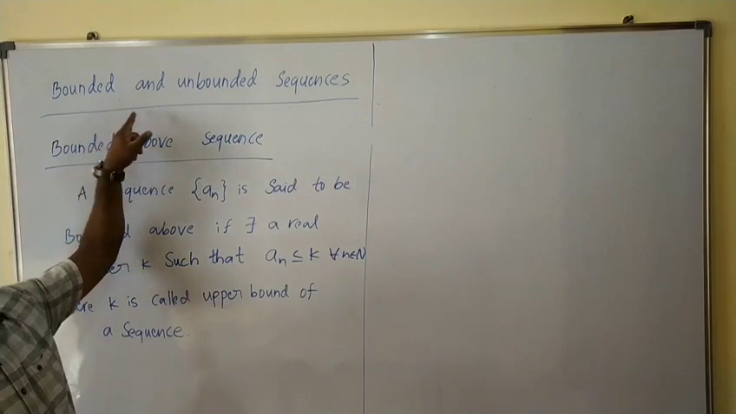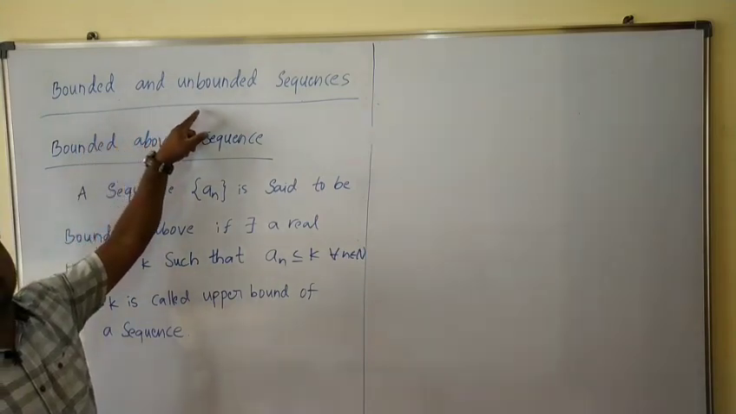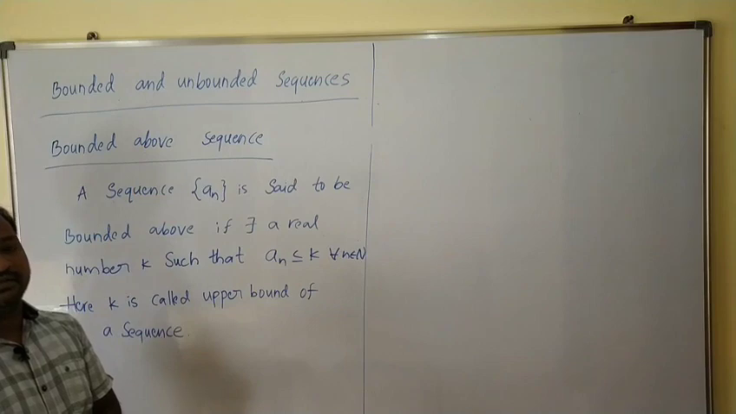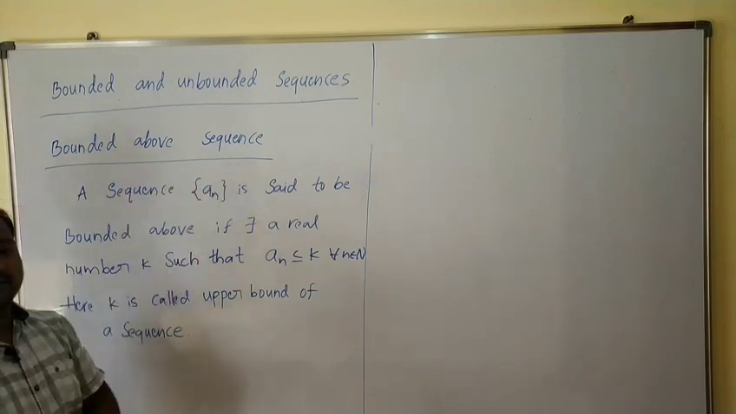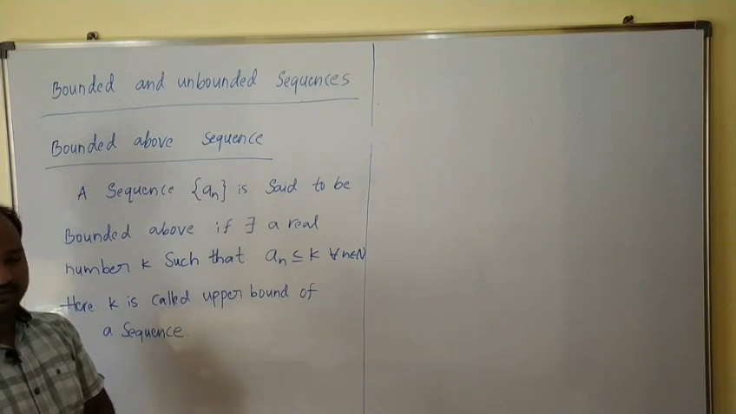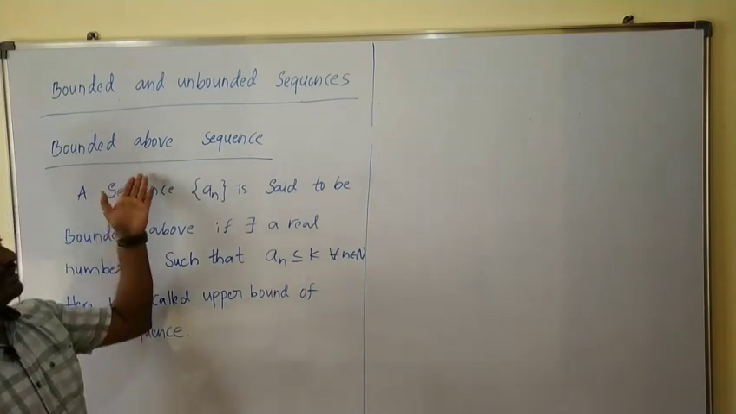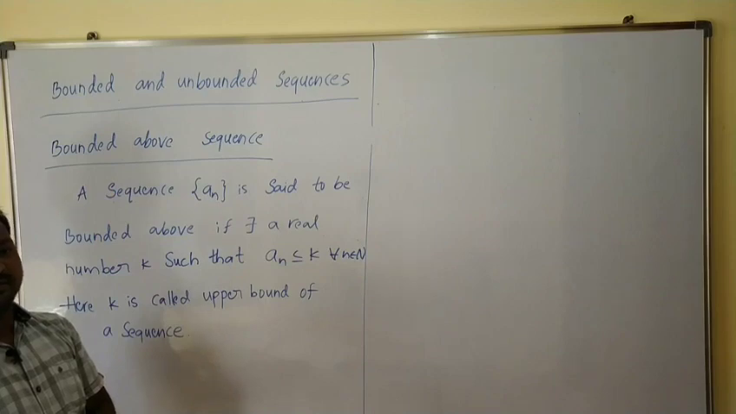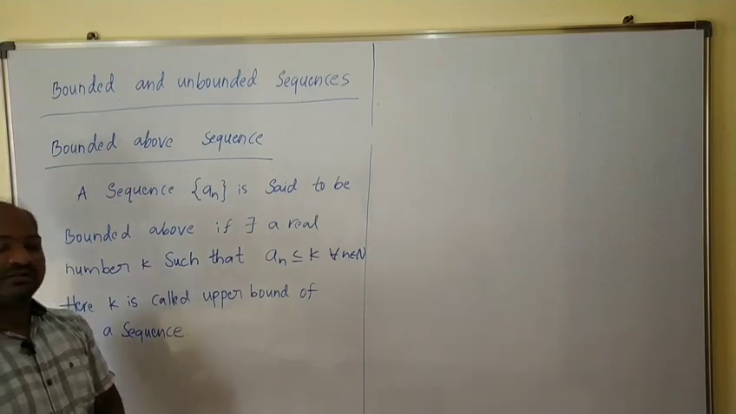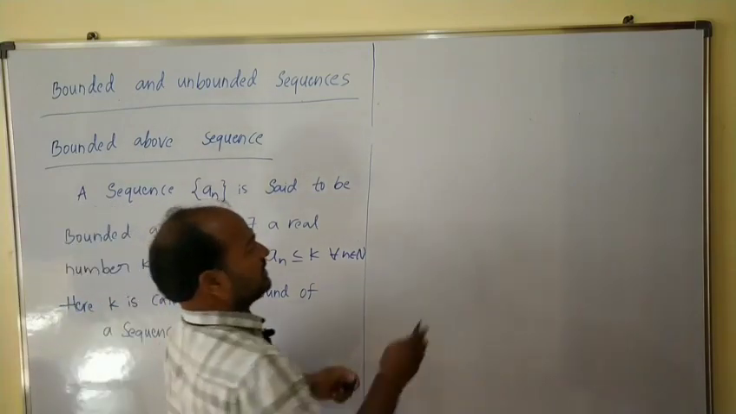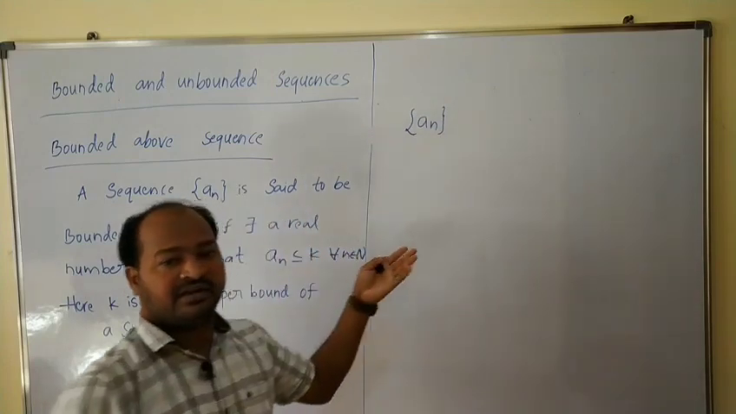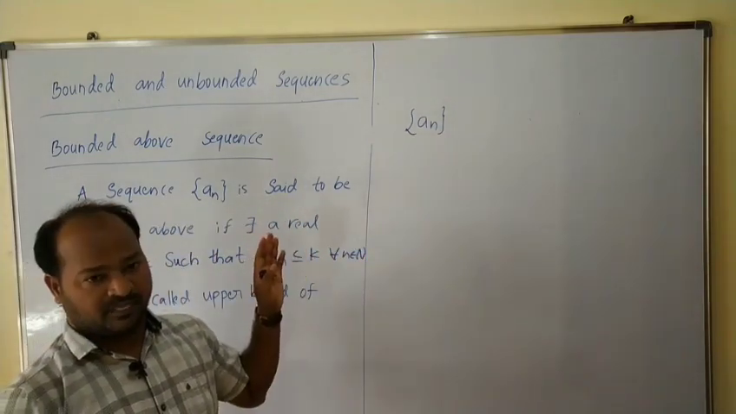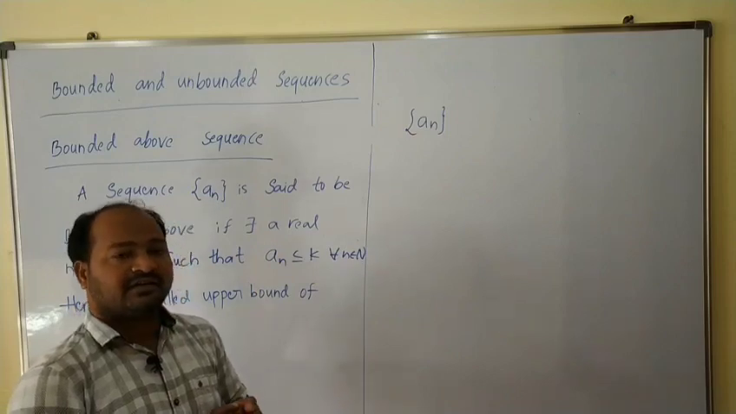Now we are going to discuss bounded and unbounded sequences. Here we have two types of bounded sequences: the first one is the bounded above sequence, the second one is the bounded below sequence. First let us discuss the bounded above sequence. That means, what is a bounded above sequence? For this we need to consider any sequence, which may be finite or infinite. We already know that a sequence contains terms.